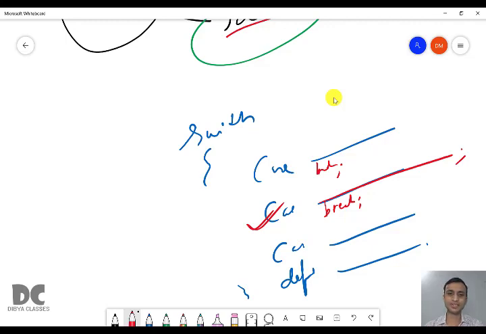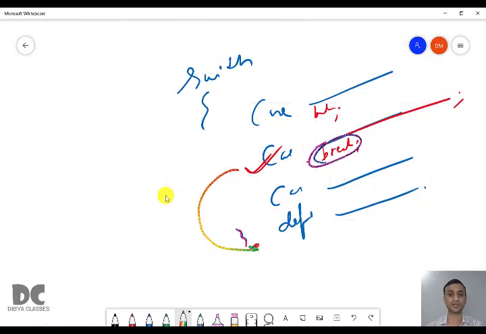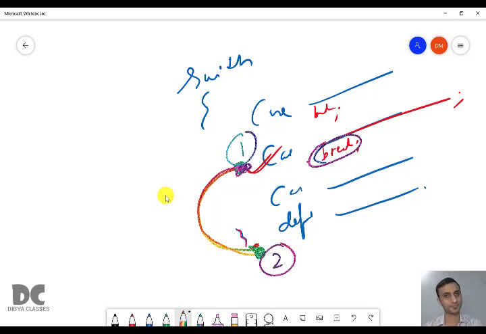So whenever this break statement was executed, what happened? We came out of the switch here. That means we jumped out of the switch statement. You were here in this case, and after the break was executed, you jumped to this location outside of the switch because the break statement was executed. That is the work of the break statement. It helps you jump from one location, location number 1, to another location, location number 2.